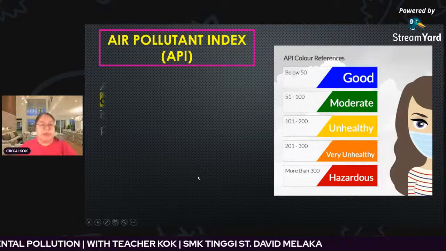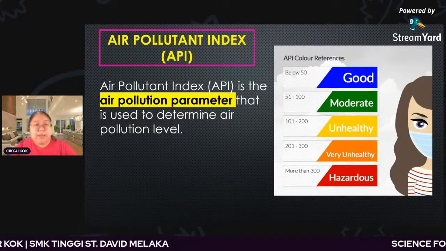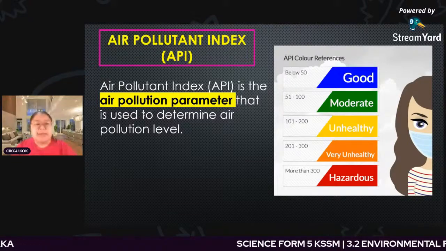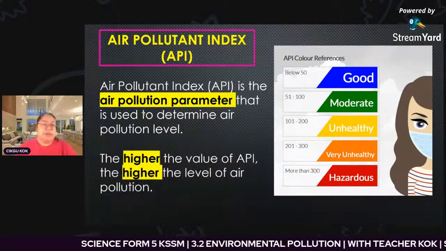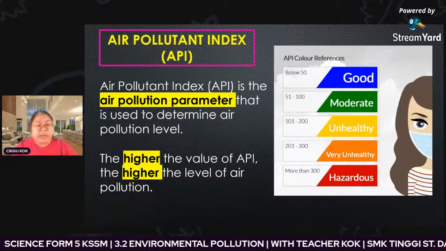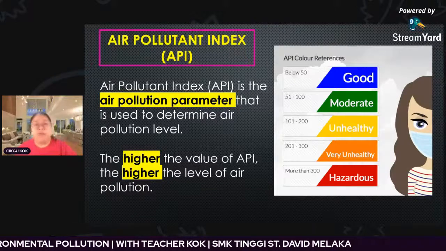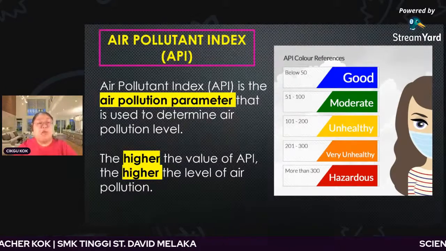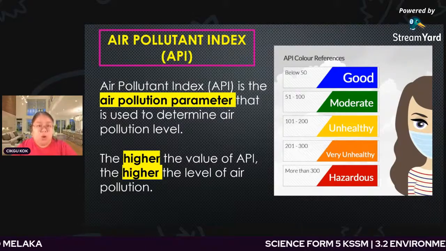Okay, now you're going to see the explanation. The air pollution index, the API, is one of the air pollution parameters. It is used to determine the air pollution level. So from here, the higher the value of the API, the higher the level of air pollution. So we're using the API as one of the things to measure the air pollution level, is it high or low?